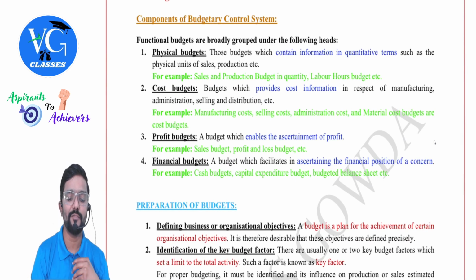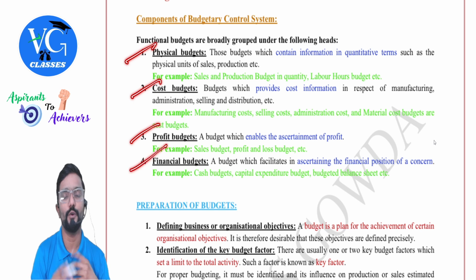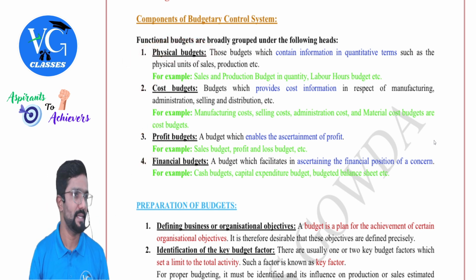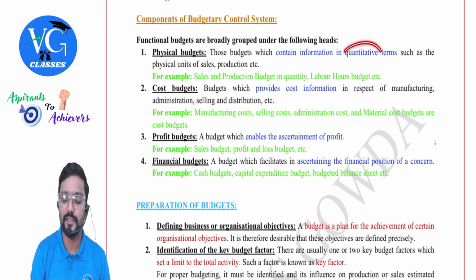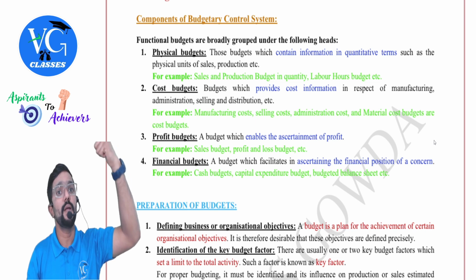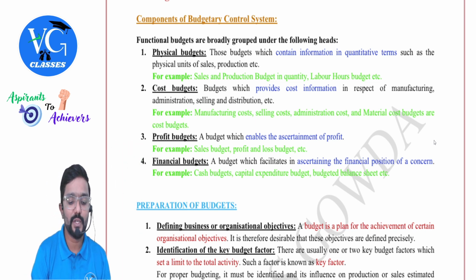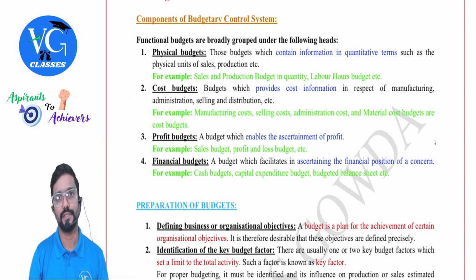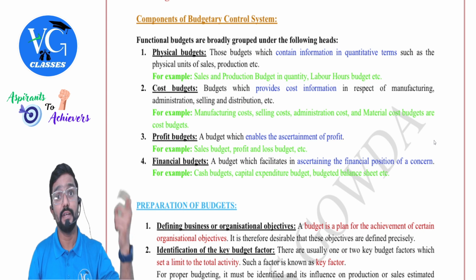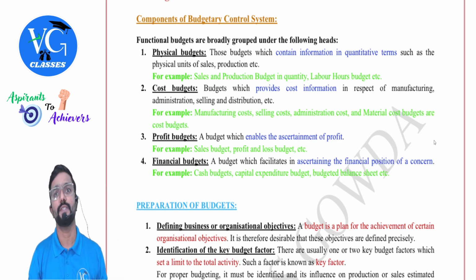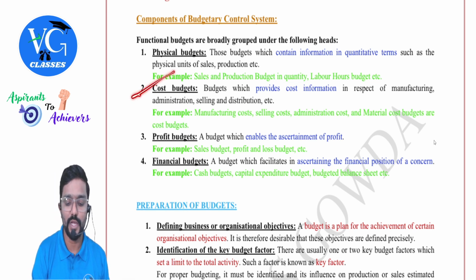Okay. Next, components of budgetary control system. There are different components of budgetary control system. There are totally four. What are those? One by one. Physical budget is normally expressed in quantities, like sales quantity budget, purchase quantity budget, production quantity budget. Whereas cost budget is expressed in rupee terms. Clear? Like production cost budget, under which there are material cost budget, labor cost budget, overhead cost budget. So all these are expressed in cost.